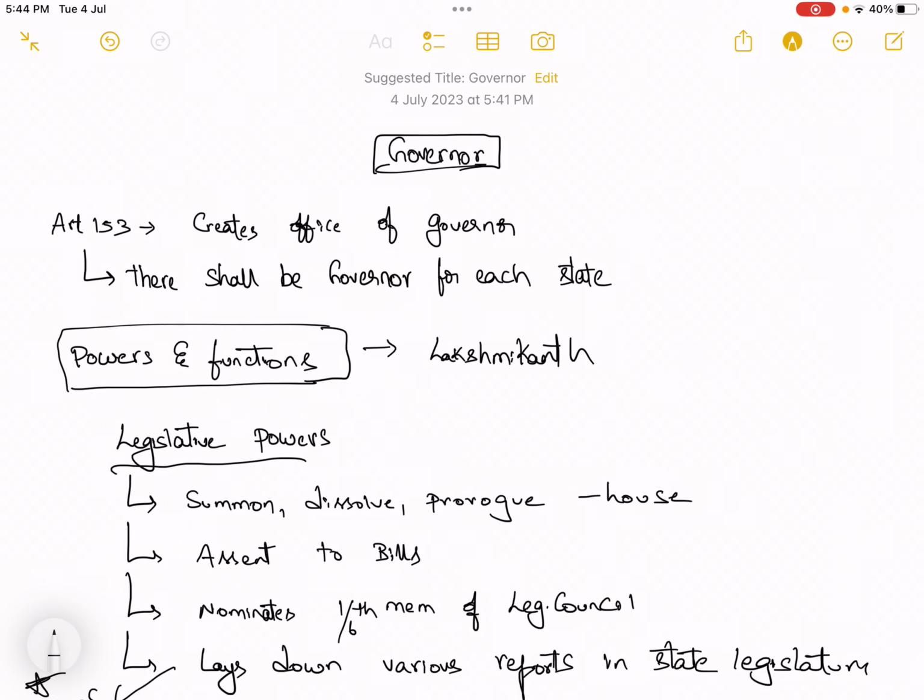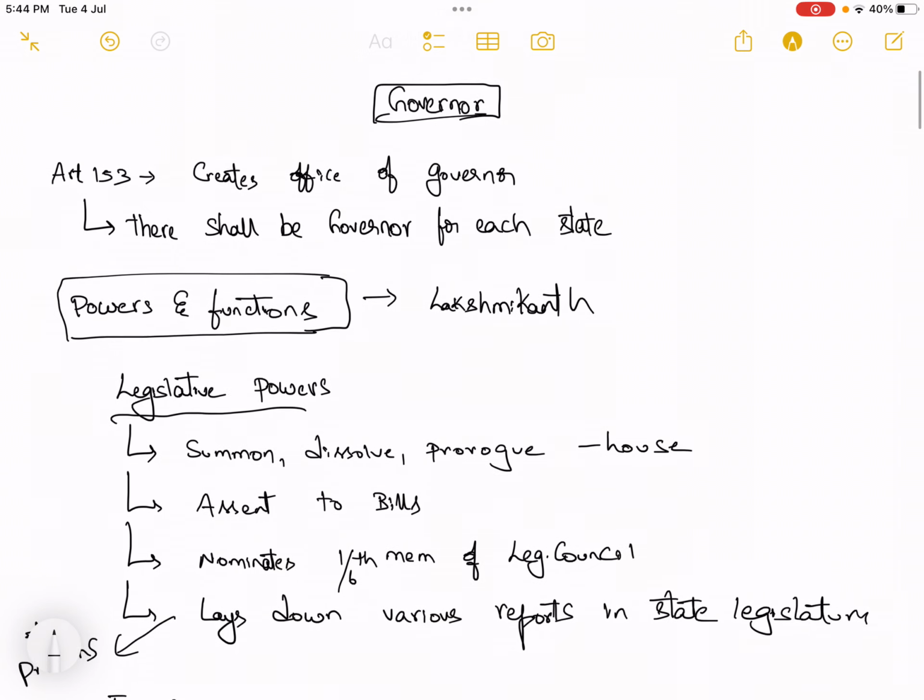Hi friends, the governor topic is so much in the news. Every year some controversy happens associated with the governor. So I thought let's cover the topic of governor in a holistic manner. This topic will cover the entire subject of the governor. What you have to do is just add whatever additional current affairs or facts appear in the newspaper. I have tried to cover everything related to the governor in this short video.